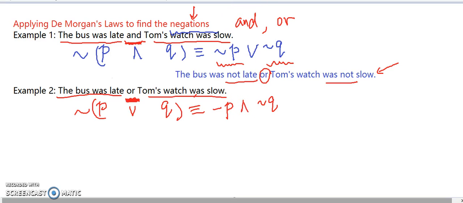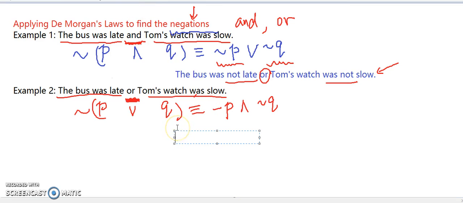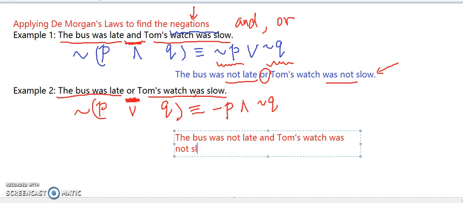So if we write down the answer, first we need to do negation of P, so that would be the bus was not late. The next symbol is and. Negation of Q, Tom's watch was not slow. So that would be the negation of an or statement.